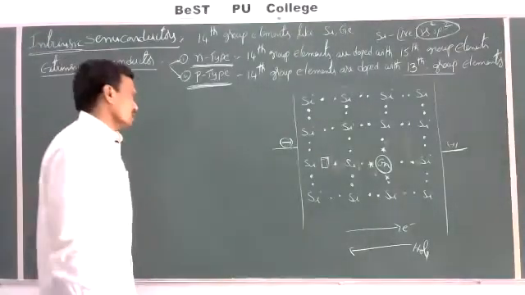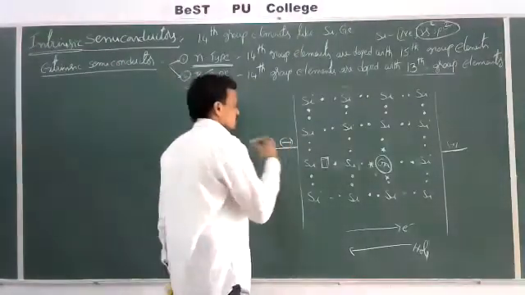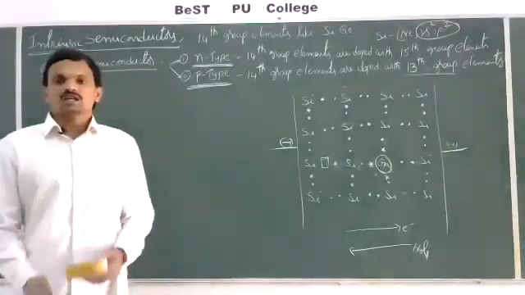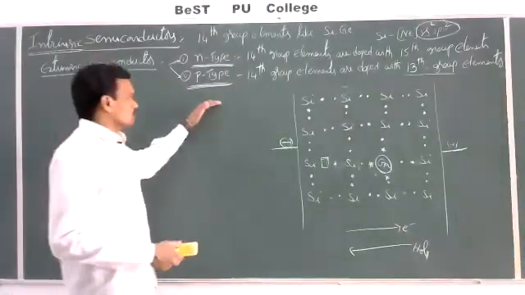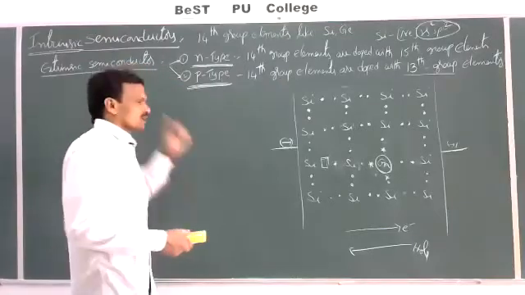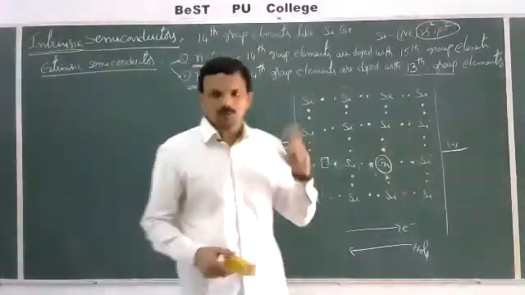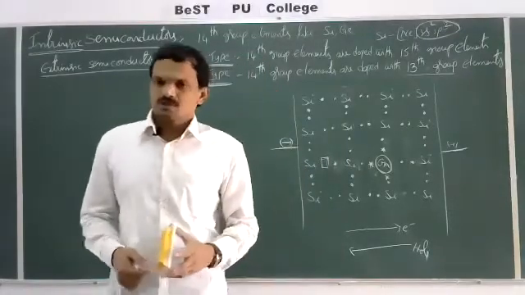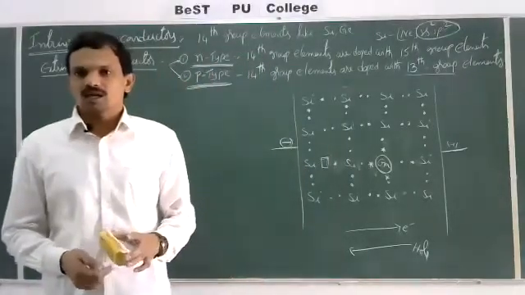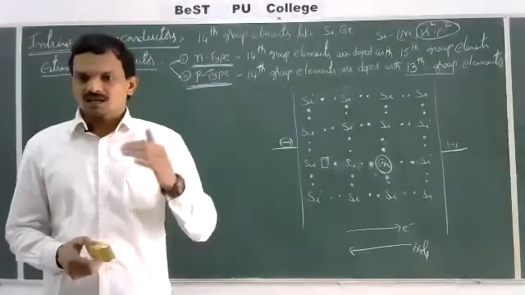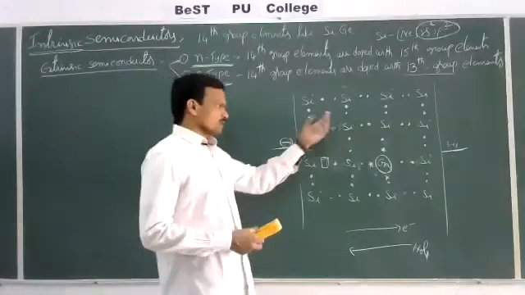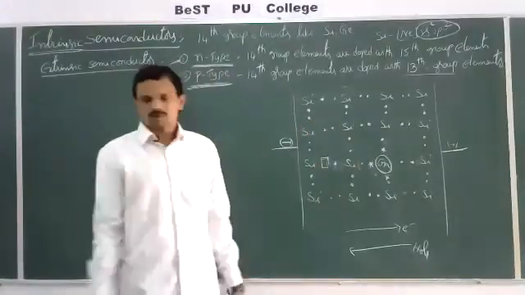And the conductivity of these is less. Generally, extrinsic semiconductors have more conductivity than intrinsic semiconductors. So by the process of doping, the electrical conductivity will be increased, either by p-type semiconductor or by n-type semiconductor.